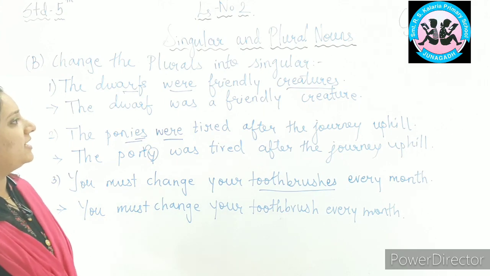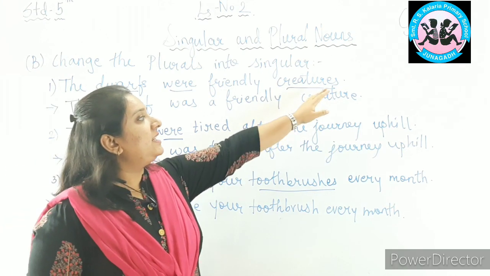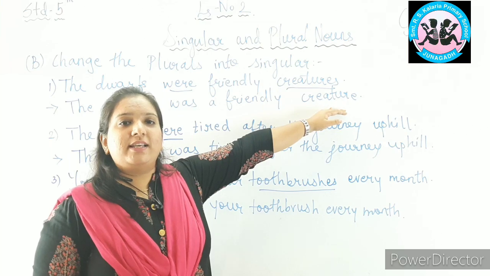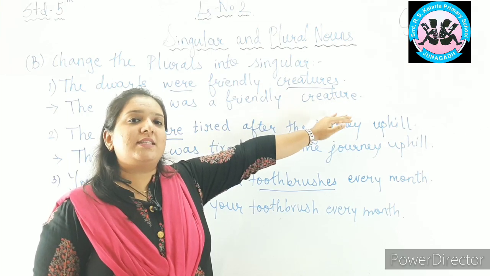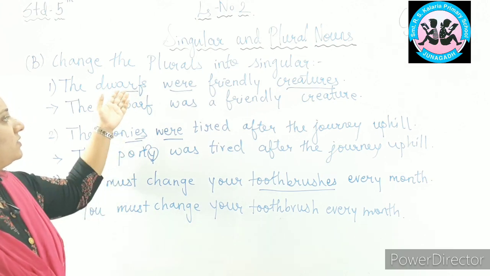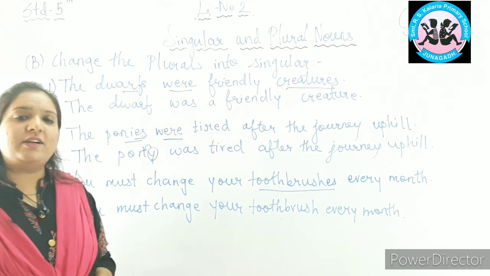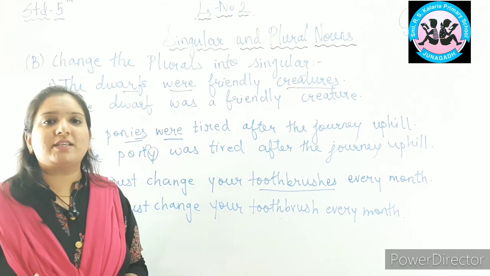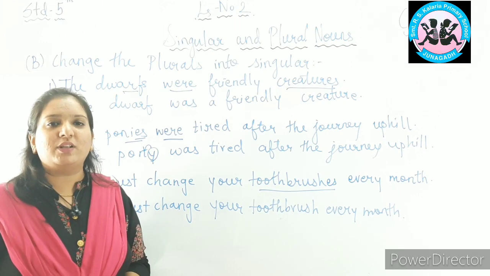In the first sentence again, the noun was ending in s. So, we cut the s and we make creature to make it singular form. Same goes with dwarfs. Dwarfs will become dwarf. So, I hope you have understood how to change from plural to singular and singular to plural.